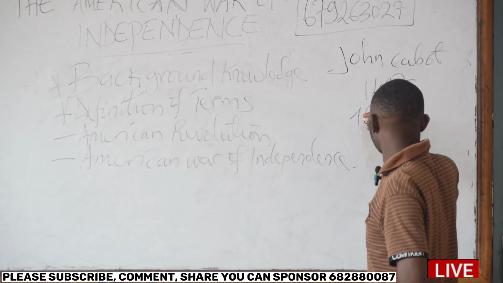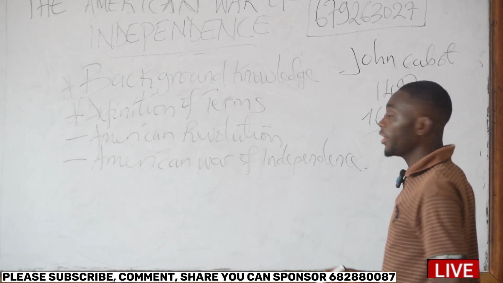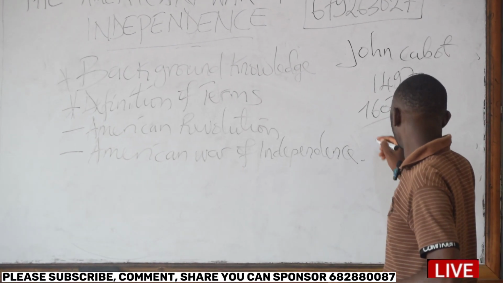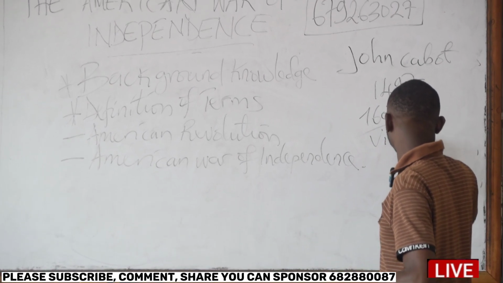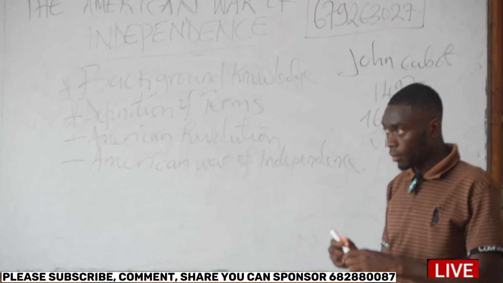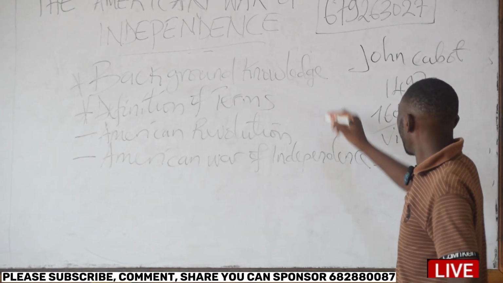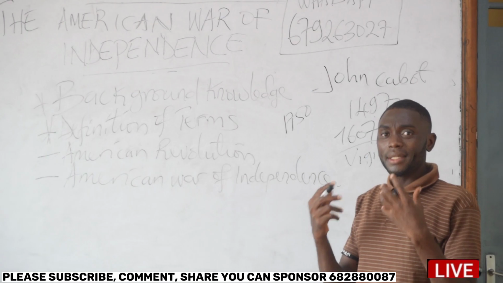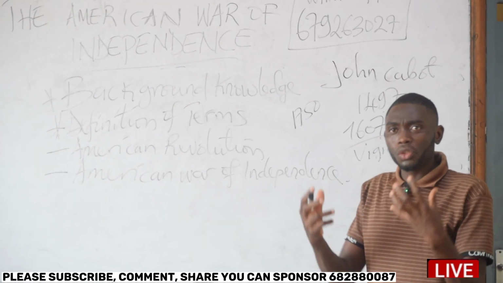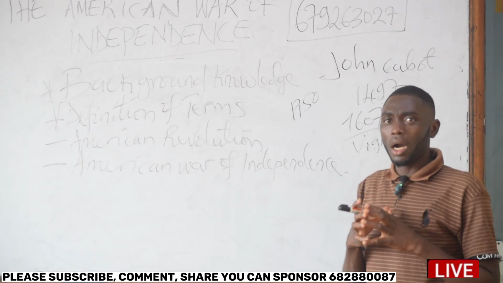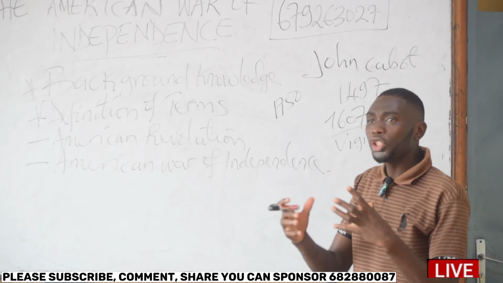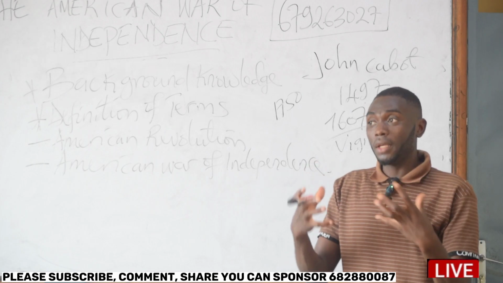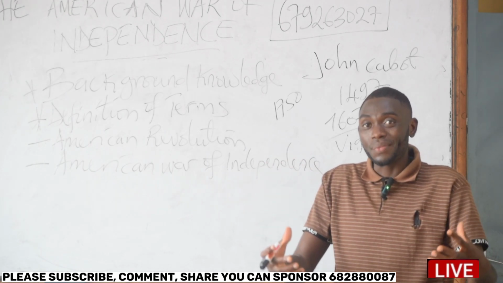By the year 1607, we founded the first British state in North America called Jamestown, in Virginia. And by the year 1750, there were 13 British colonies founded in North America. Which were these 13 colonies?